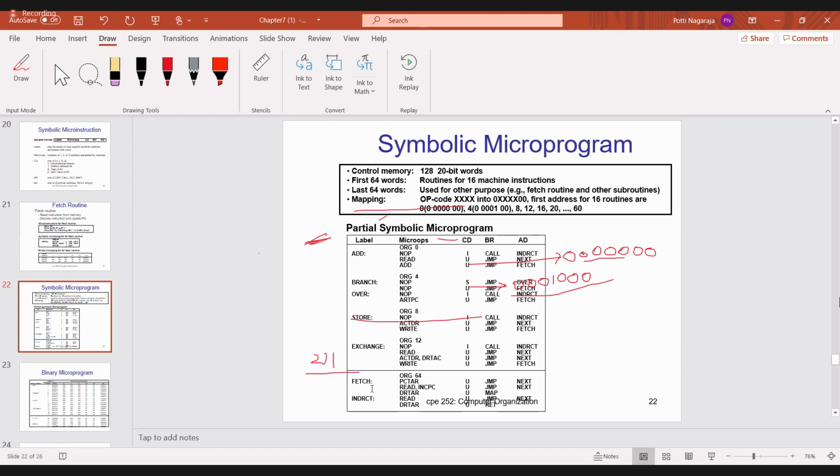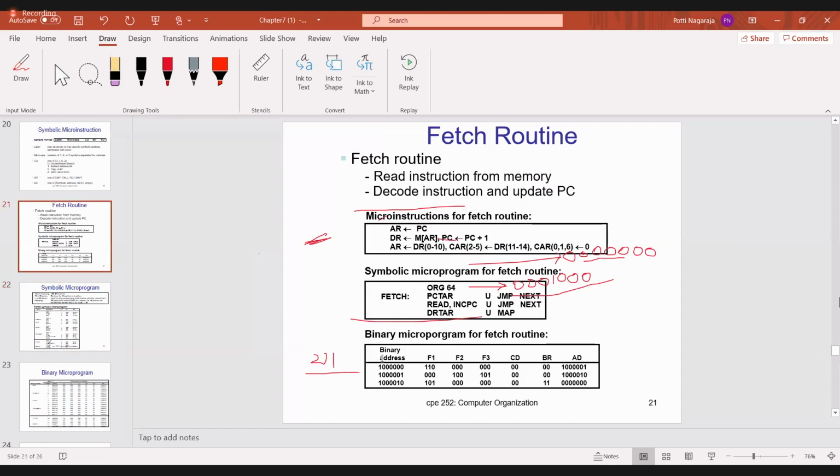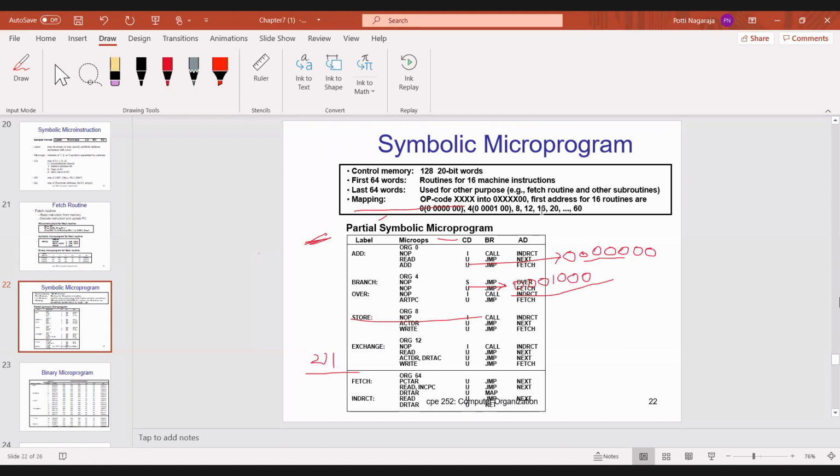but fetching the instruction from memory. Indirect is nothing but reading the effective address. So try to convert this partial symbolic microprogram into binary. All of you try to verify the symbolic microprogram.